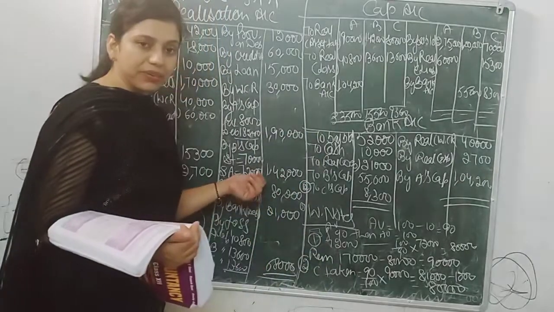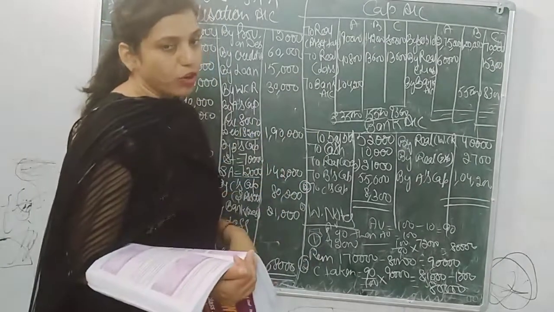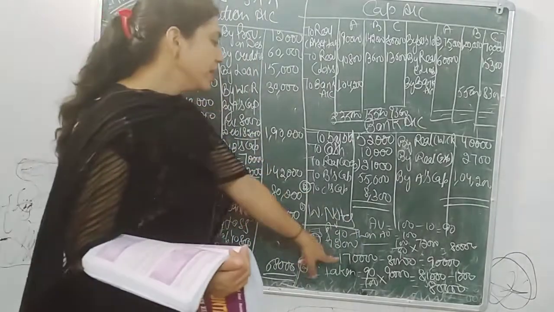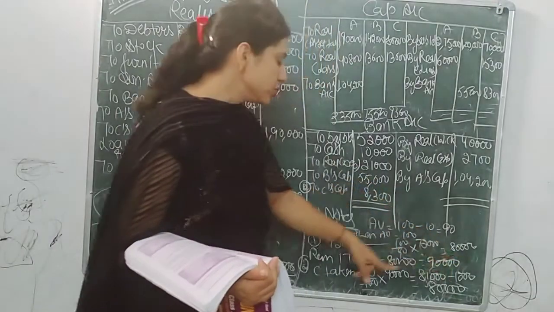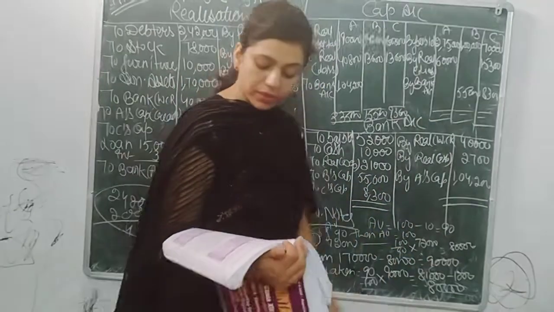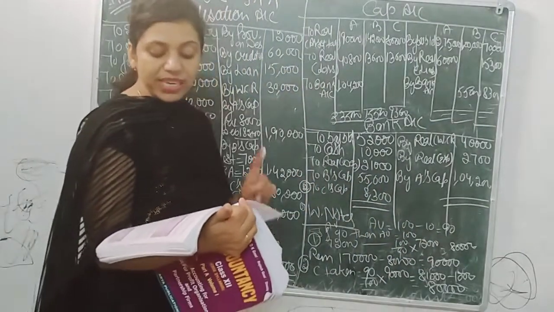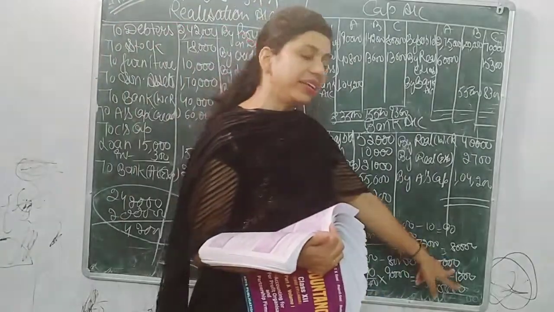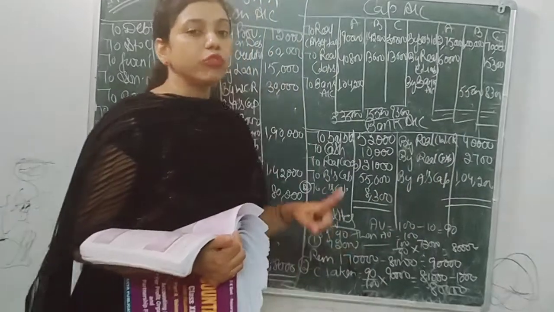So we will put here 72, but we will decrease 80,000 from the asset. Sundry asset given in the question is 1,70,000. 80,000 are taken by B, so remaining will be 90,000. Then next we have, C is to take over the remaining asset at 90%. Remaining asset is 90,000. C takes it for 90%.